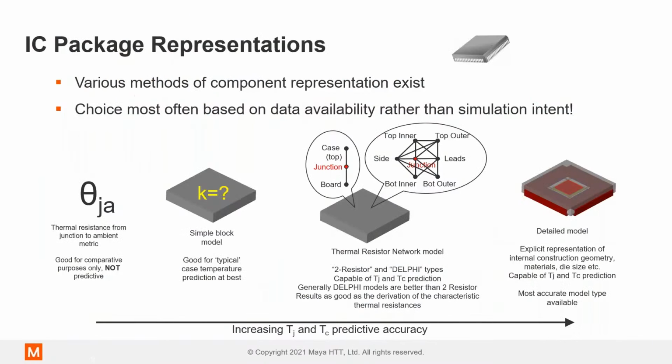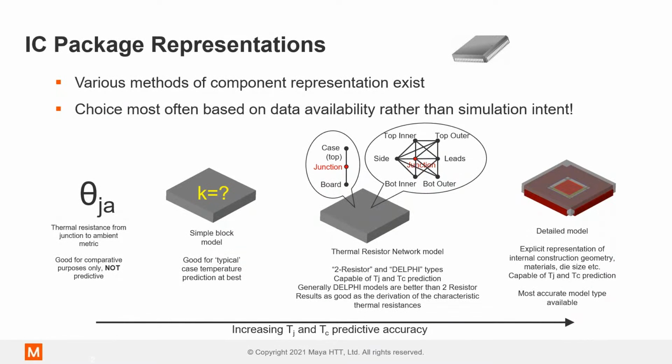So as I mentioned, there's a few different IC package representations available. We talked about thermal resistances, theta JC, theta JB, that you might find on datasheets. You could just use a simple block model. Okay, so maybe you've got just a cube or a cuboid on a PCB, but then the question becomes, what conductivity do we use for that chip? Do we use silicon? Do we use plastic? Do we use aluminum? We need a bit of calibration there.